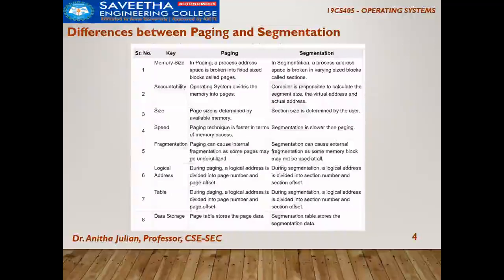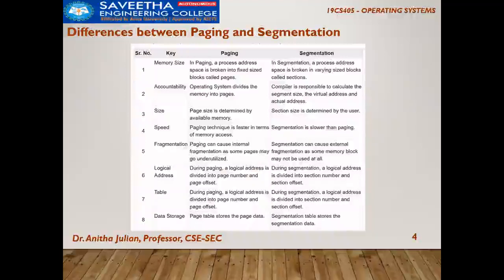As far as fragmentation is concerned, paging will cause internal fragmentation. You already studied what internal and external fragmentation are. Internal means happening within the process, so paging leads to internal fragmentation because any particular part of a page may be left underutilized. Segmentation will cause external fragmentation because we are going for variable size partitions, and some of the partitions defined may not fit correctly.